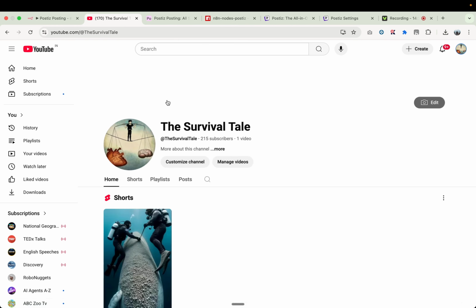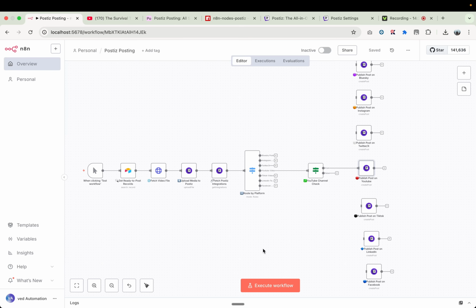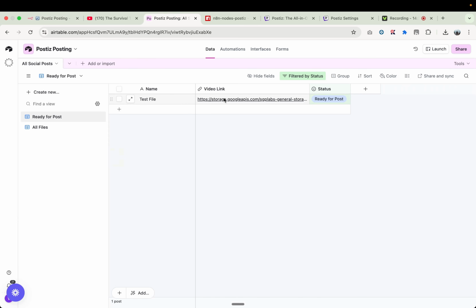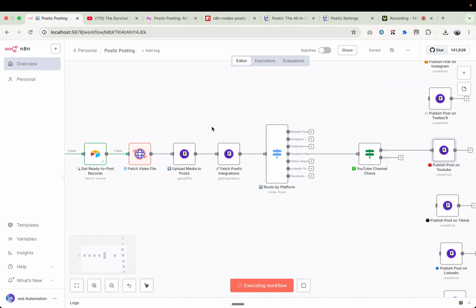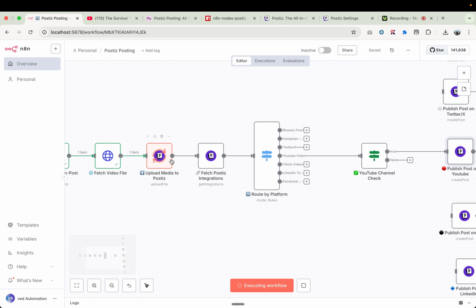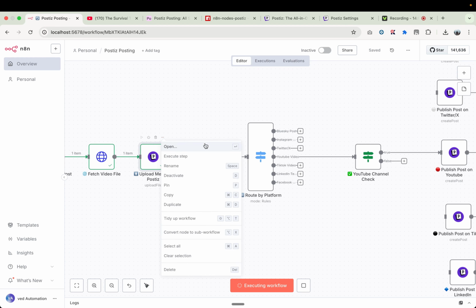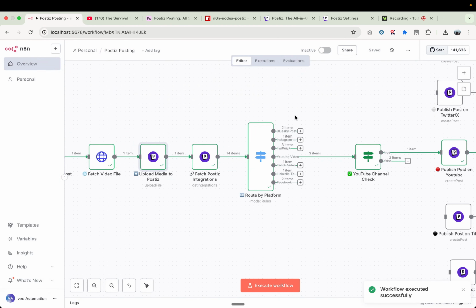Okay, so if you go here, this is my channel. Right now I don't have any video other than this. So let's see. When we execute the workflow, it takes the file from the Airtable base. This file, we have the video link here. It downloads the file. It uploads the media file to Postiz. And once it is uploaded to Postiz, you can see here we have this ID, right? We use this ID in our further automation.